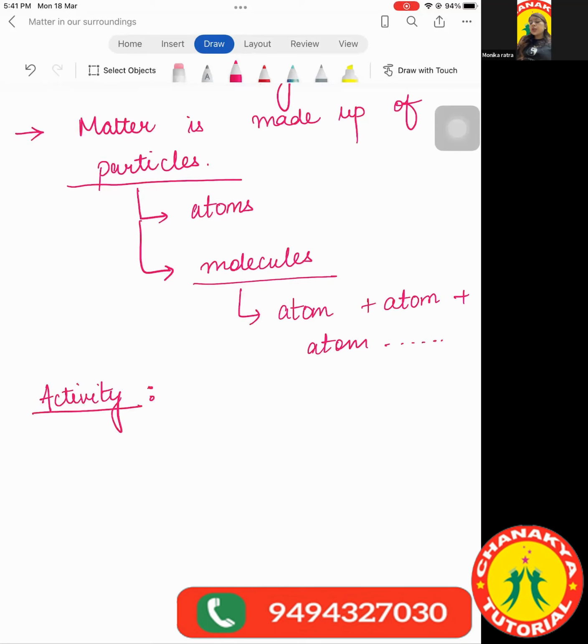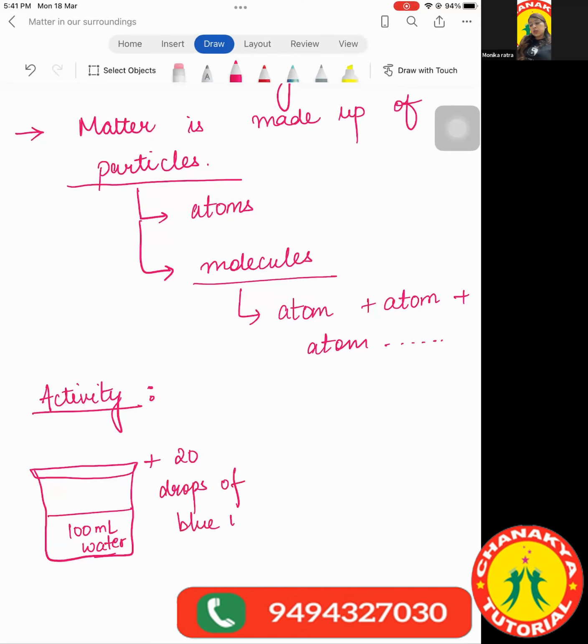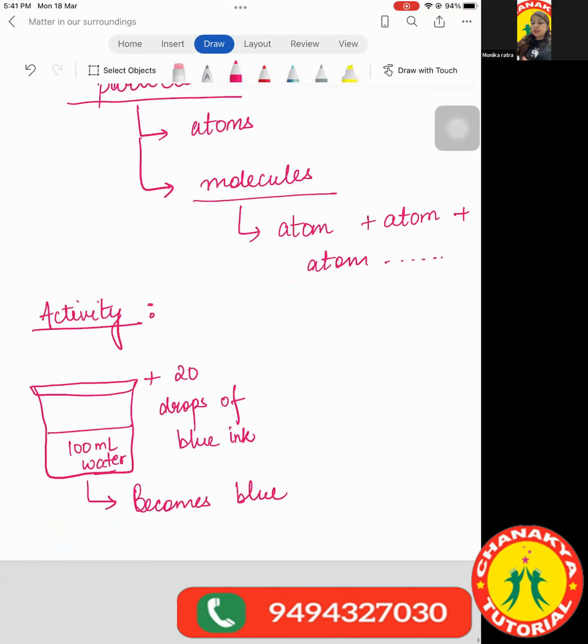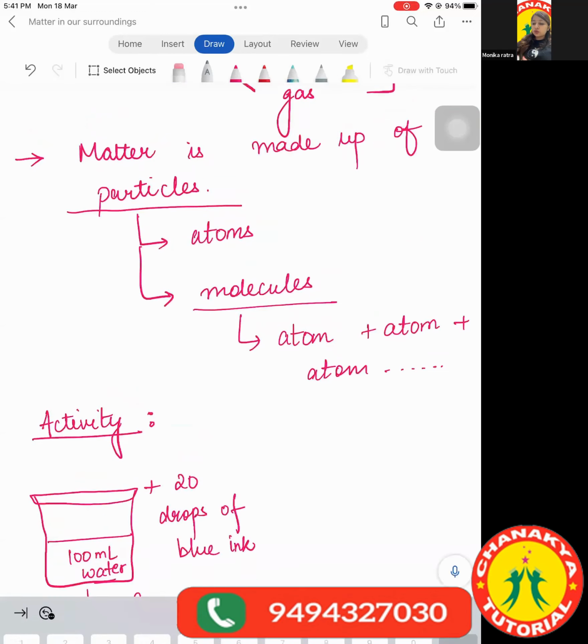Fine. So what happens is, if we take a glass at home and take 100 ml water in it, and in this 100 ml of water I add 20 drops of blue ink, then what are we going to observe? That the entire 100 ml of water becomes blue.